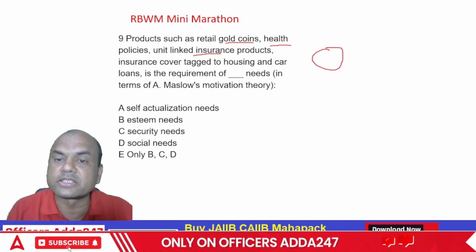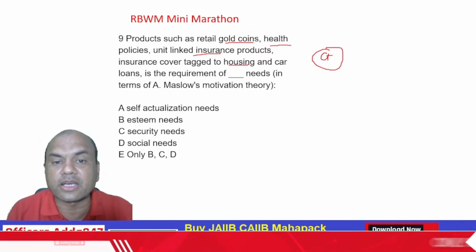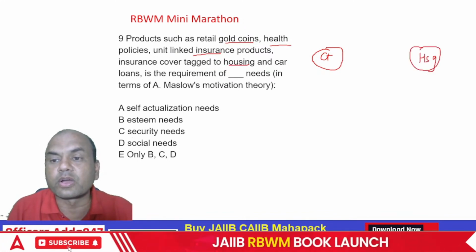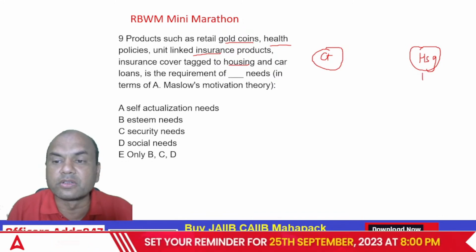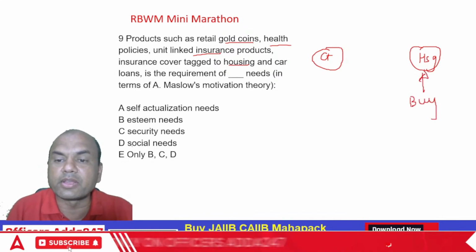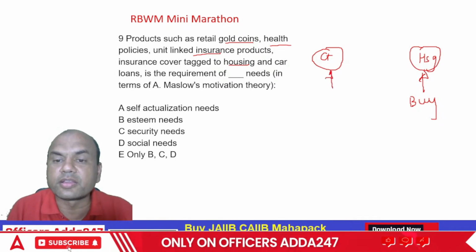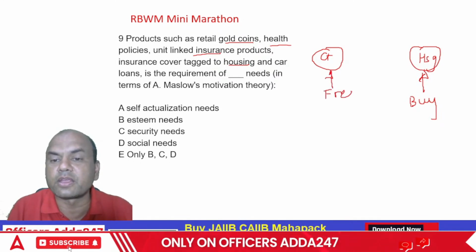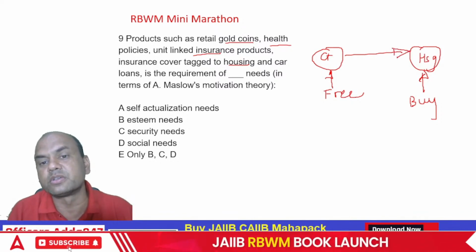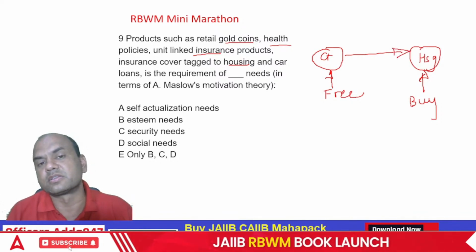Suppose I say this is a gold coin, I am tagging this to housing and car loan. So what am I saying? You buy my housing loan, and I will give you this free. Gold coin is free. So this is the meaning, tagging this to housing loan. That is the real question.